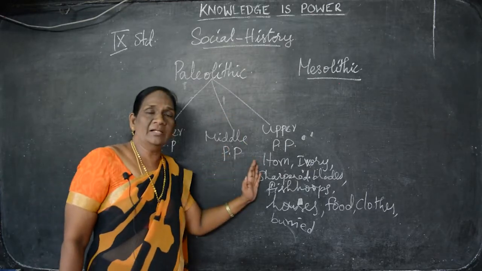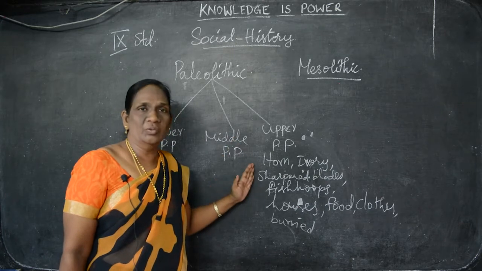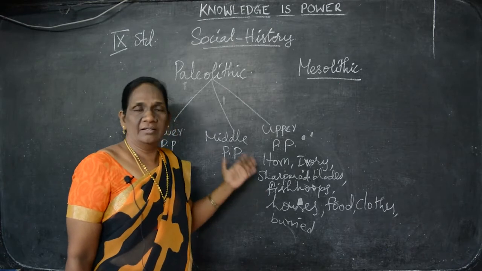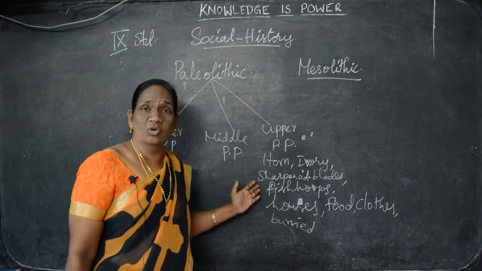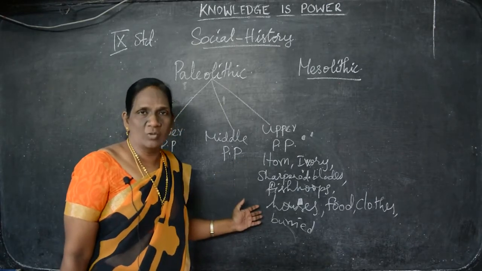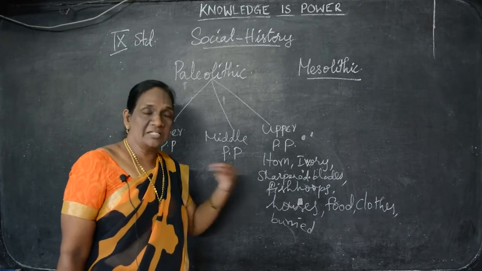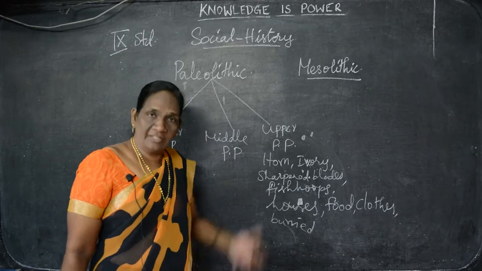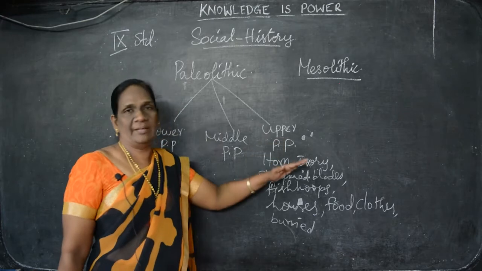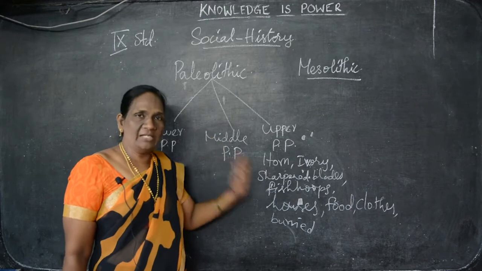And in the upper Paleolithic period, the culture developed again and the people started to use horns and ivory, and they sharpened the blade and used fish hooks for fishing, and they built small houses like huts, and they started cultivating food items, and they wore clothes and buried the dead bodies. So there was development in the upper Paleolithic period. So these are all about the Paleolithic period.